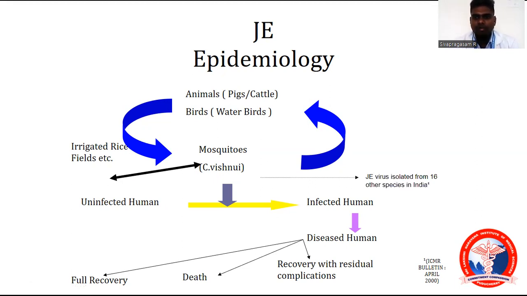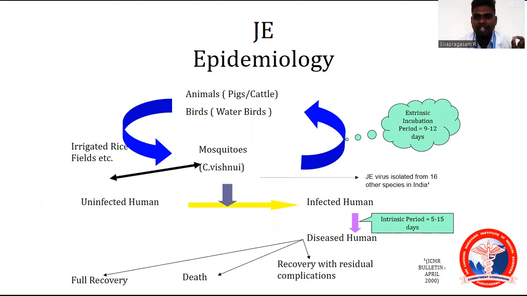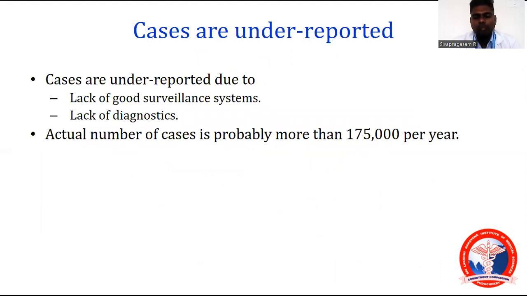JE virus has been isolated from 16 other species also in India. Extrinsic incubation period is 9 to 12 days. Intrinsic incubation period is 5 to 15 days. Incubation period is the time from entry of the pathogen to the first symptom. Cases are usually underreported because of bad surveillance. If the cases are reported, then a good surveillance system is active. The actual number of cases is probably more than 1,75,000.